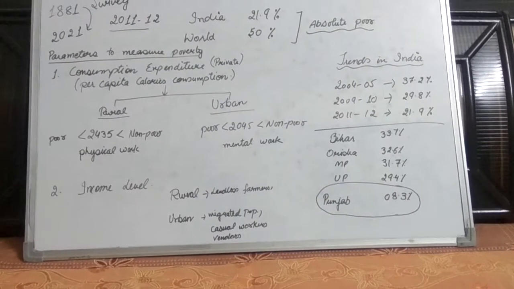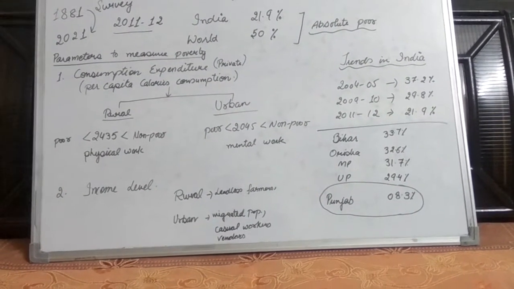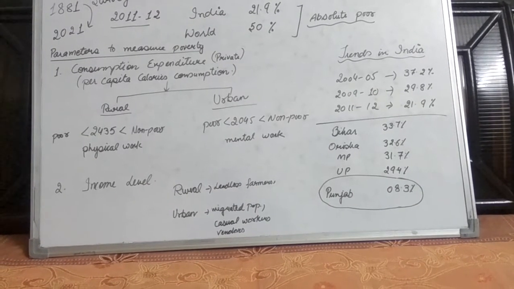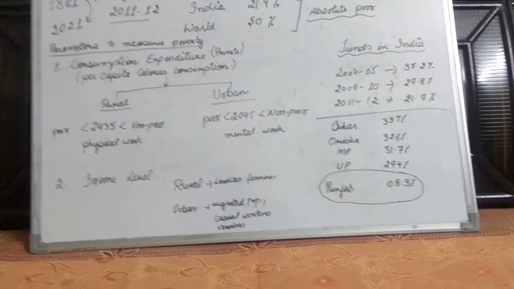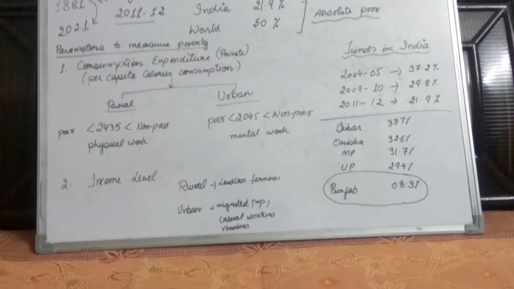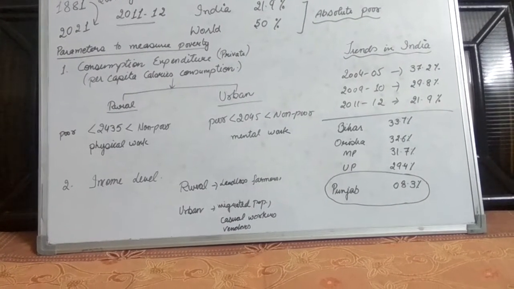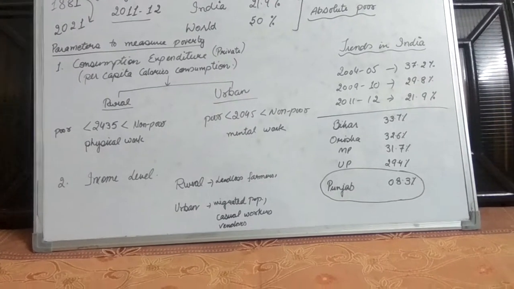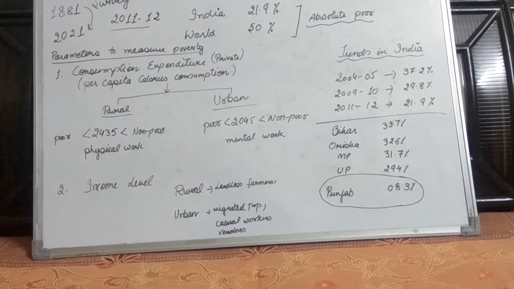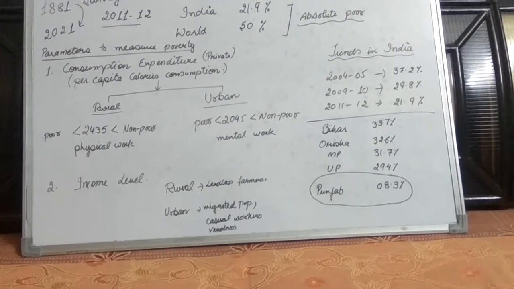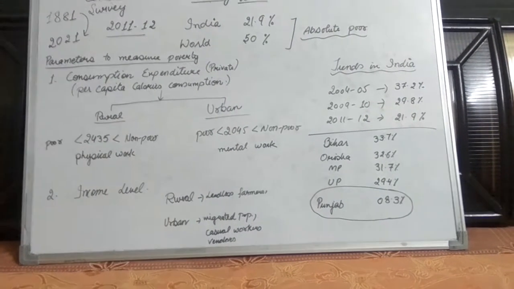So here we have Bihar state, where 33.7% of the population is poor. In Odisha, this percentage is 32.6%. In MP and UP, these amounts are 31.7% and 29.4%. It is the Punjab state where the population below the poverty line is just 8.3% only.